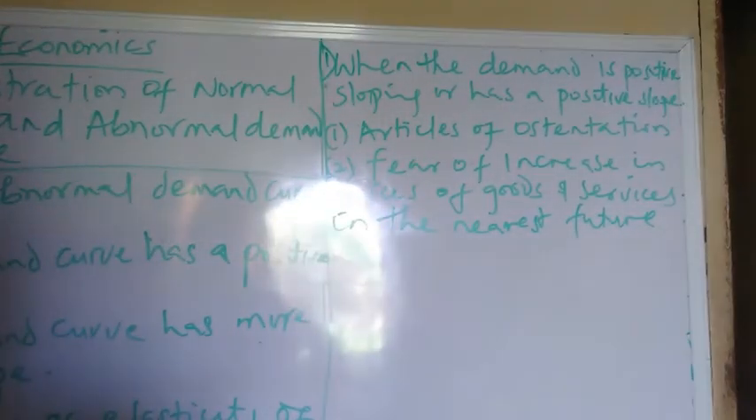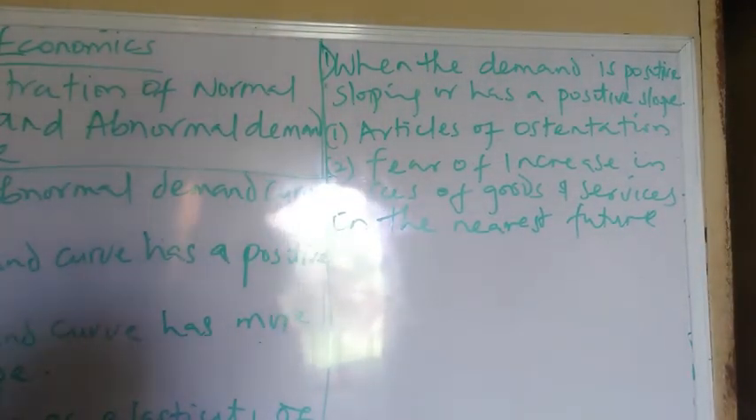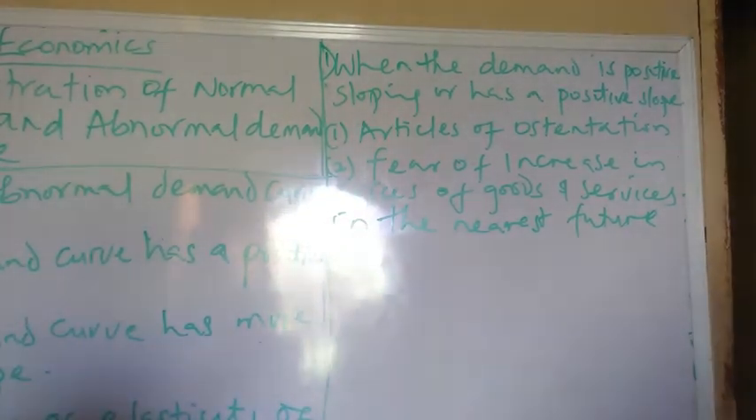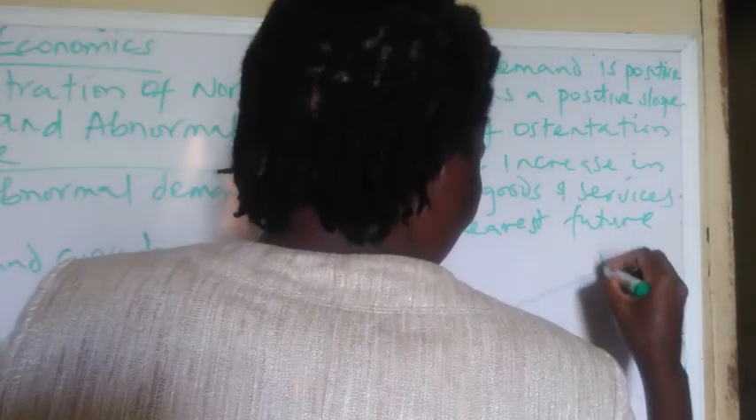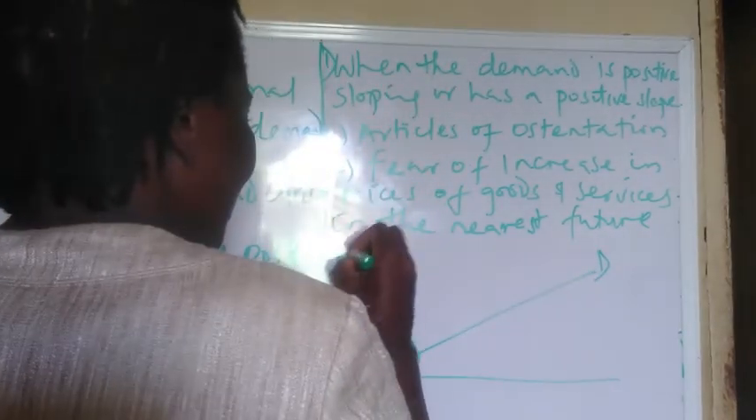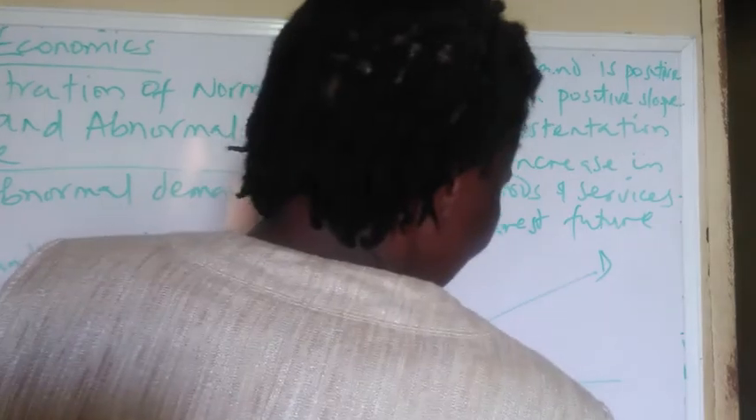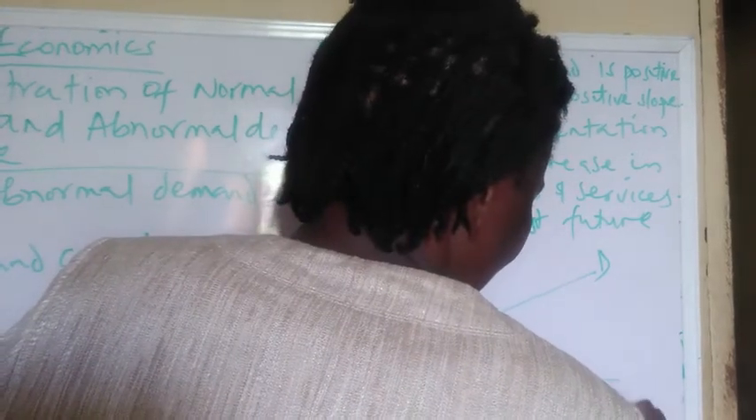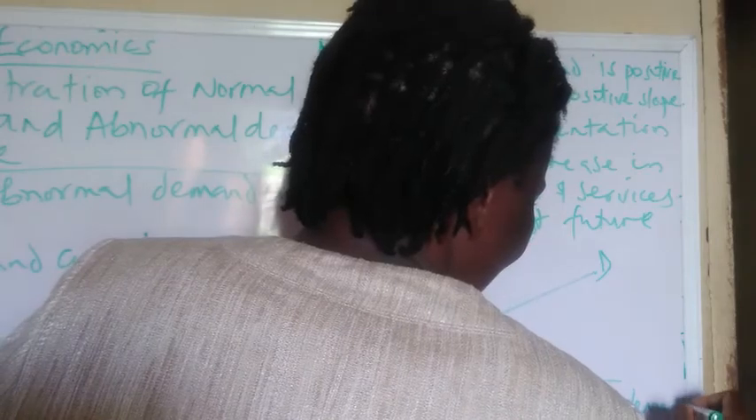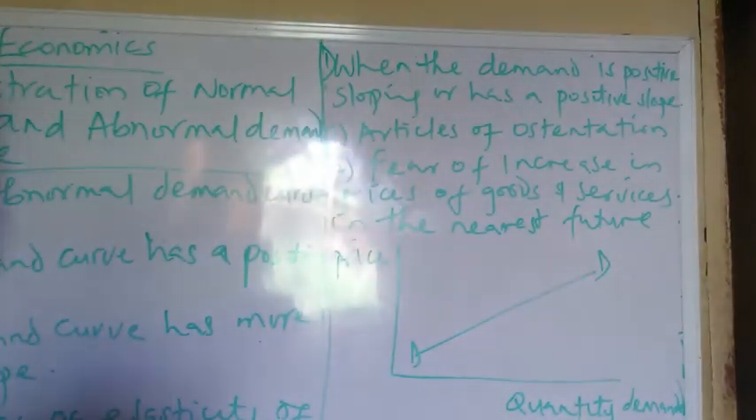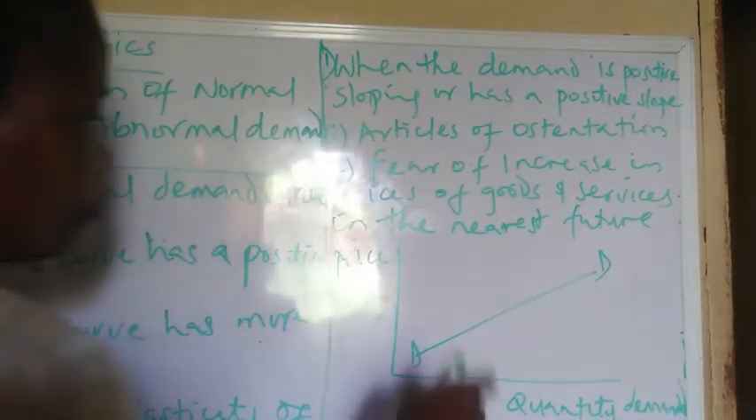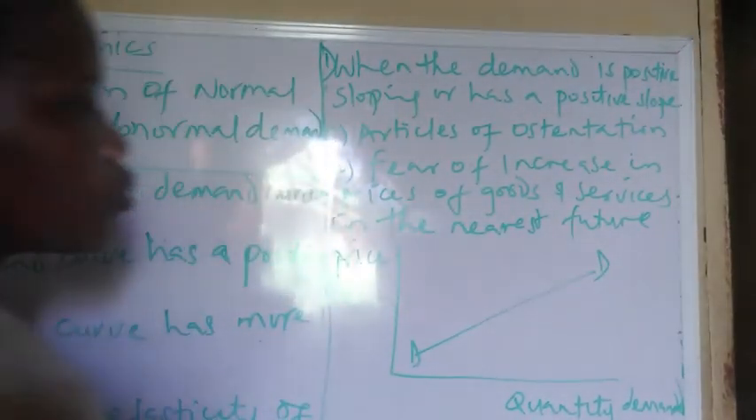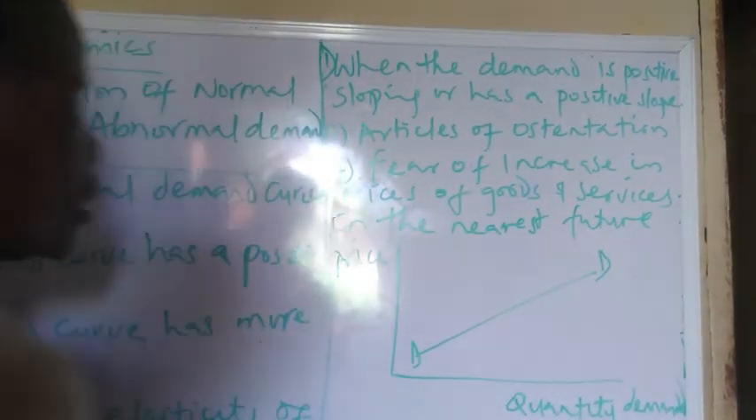Could also lead to an abnormal demand, because at that price the consumer buys more of the goods even at a higher price. So this is how the positive sloping demand curve is. It's like this. So this is the price, and this is the quantity demanded. Looking at this, compared to the demand curve we plotted earlier, is quite different. The first one we plotted was negative sloping. It moves from left to right, but this one is